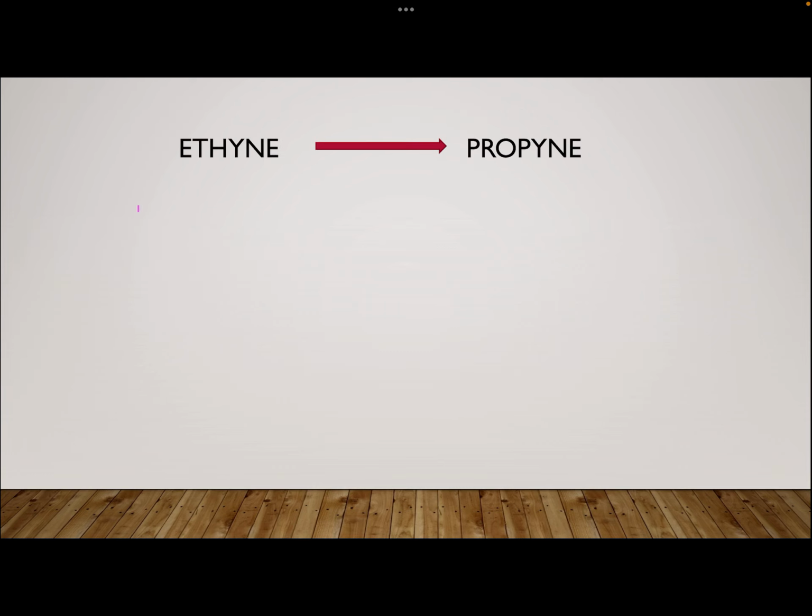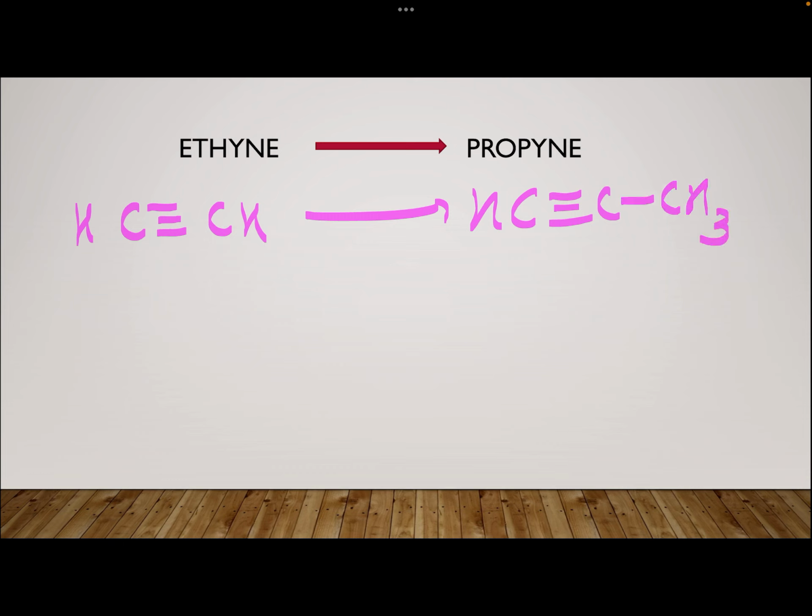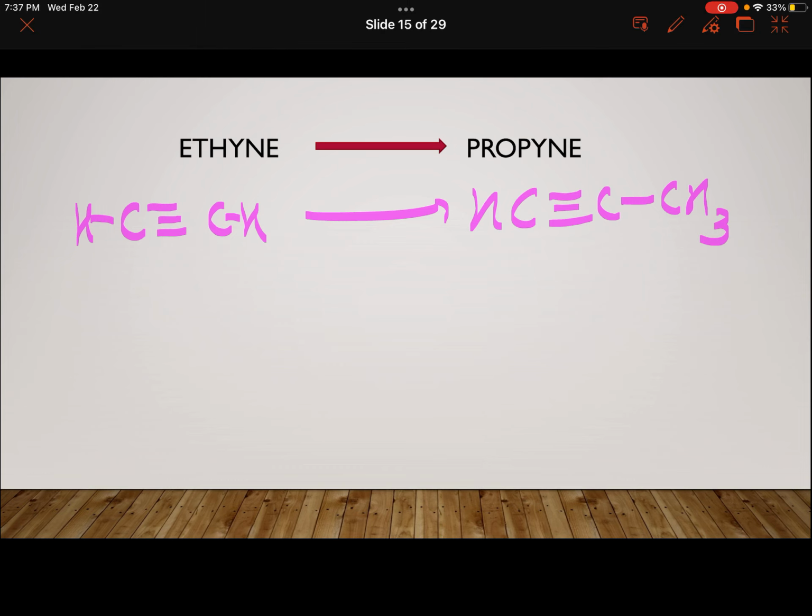Ethyne to propyne, interesting again. Ethyne to propyne. Now in your book, you will never find a reaction which is straight away giving you this conversion. You have to think of different reactions that you have done. There may be more than one possible way of doing it, but the correct way. You can reach a particular destination from here to here by different routes, isn't it? So we generally choose the shortest one.